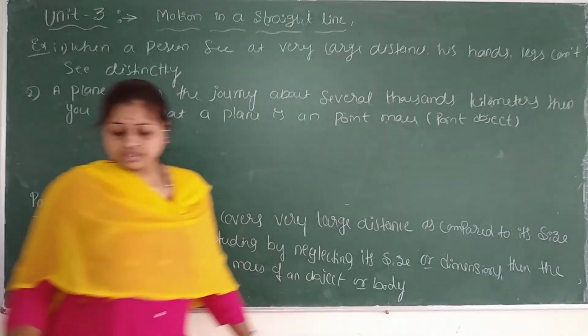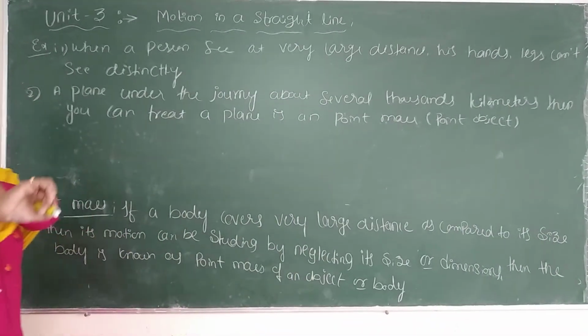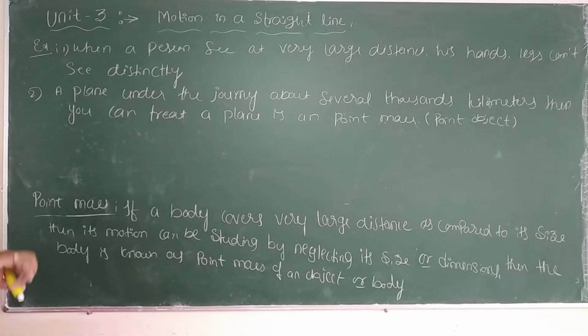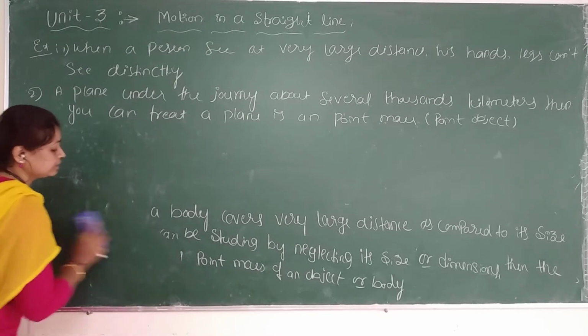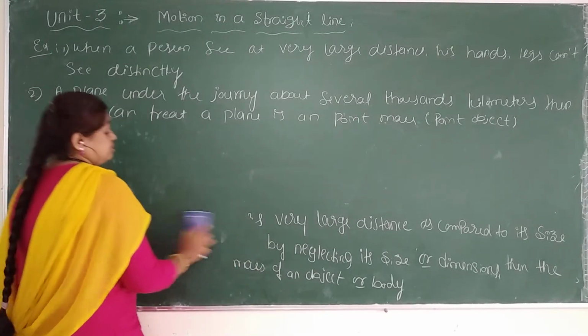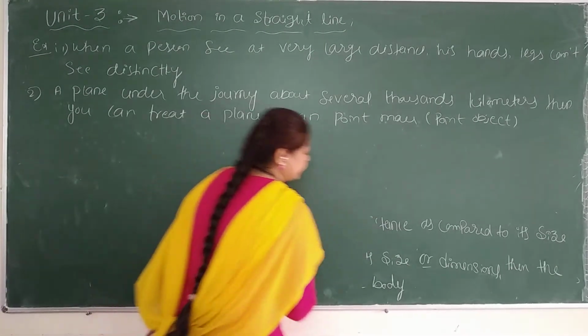Enough? Understood? Okay, fine. Now we are going to start about rest and motion.